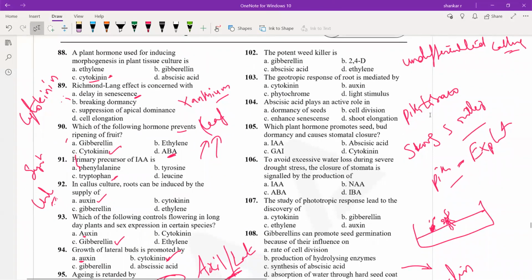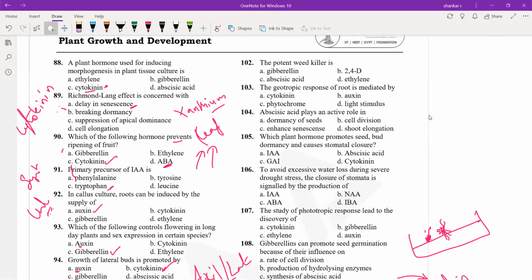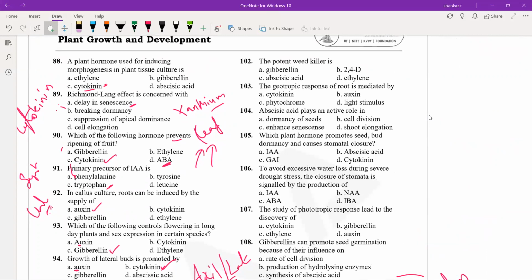The potent weed killer is, options are: gibberellin, 2,4-D, abscisic acid, ethylene. Among the given options, 2,4-D is used as a weed killer, a weedicide. The full form of 2,4-D is 2,4-dichlorophenoxyacetic acid.